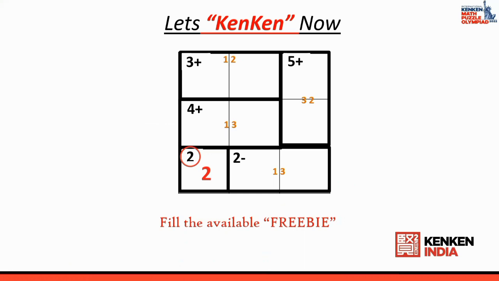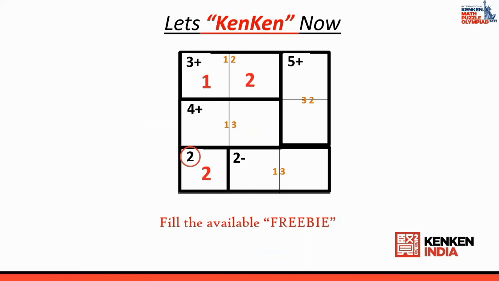Now how to play this KenKen puzzle? The first thing is that I look at this particular cage. See, the option here is 1 and 2. The 1 can be here or it can be here. Since the 2 is sitting here already, the 2 cannot come from the possibilities. That is why 1 is coming. Since 1 has come, the next one, 2, follows.